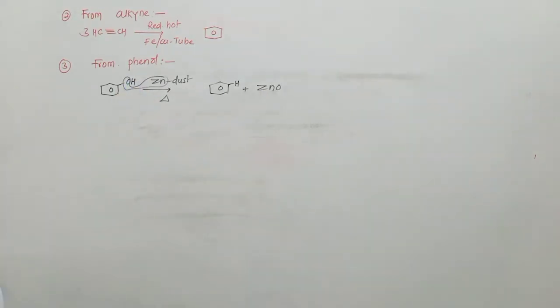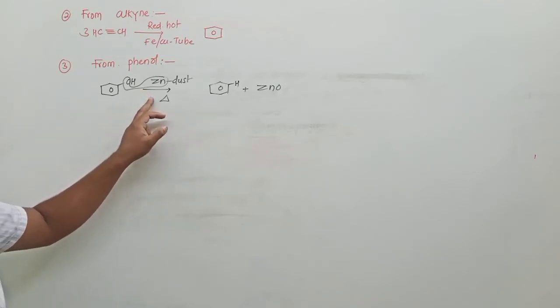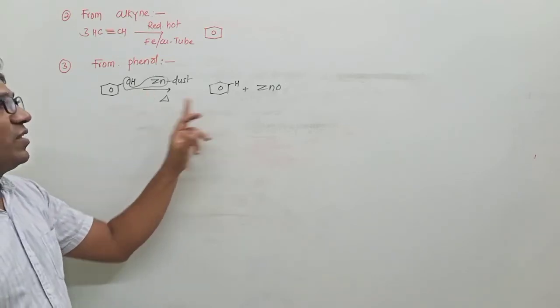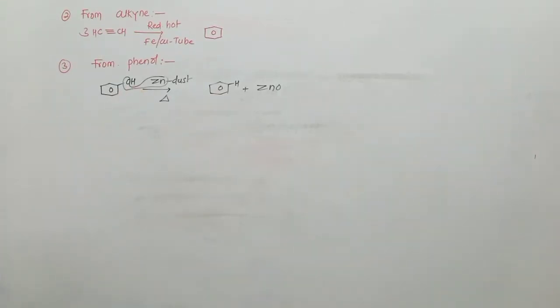So what is the statement? Phenol on heating with zinc dust gives benzene, by loss of ZnO. ZnO means zinc oxide.